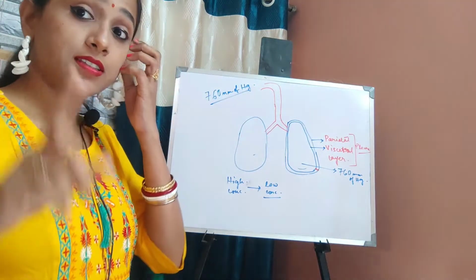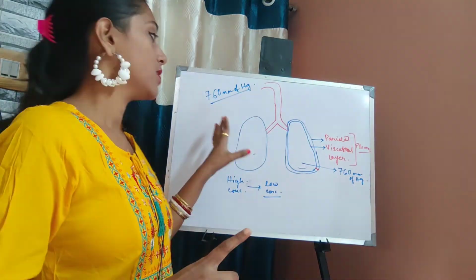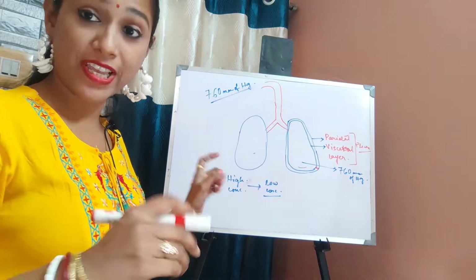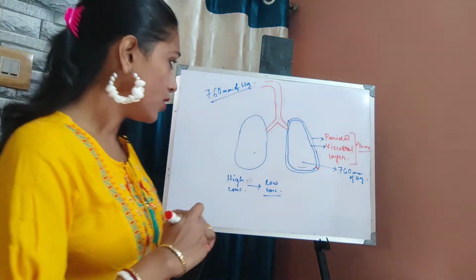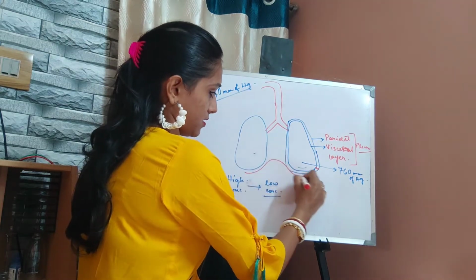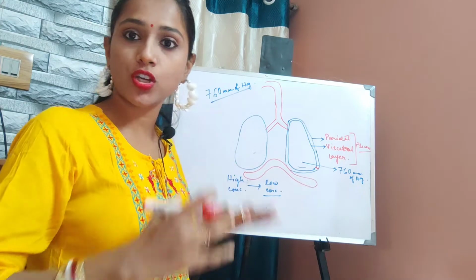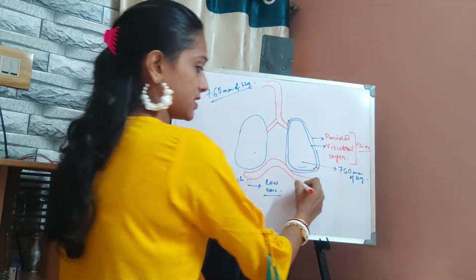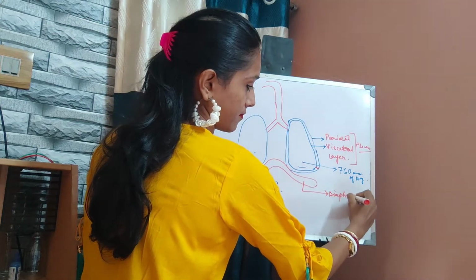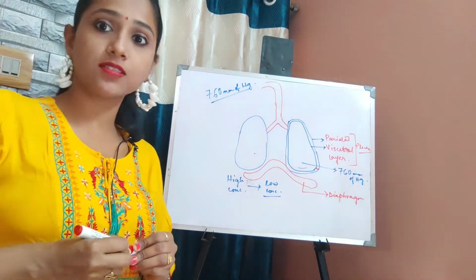So for that reason, there are three types of muscles working on the volume of the lungs, to change the volume of the lungs. One of the muscles is our diaphragm, which is located just below the lungs. So this is our diaphragm.